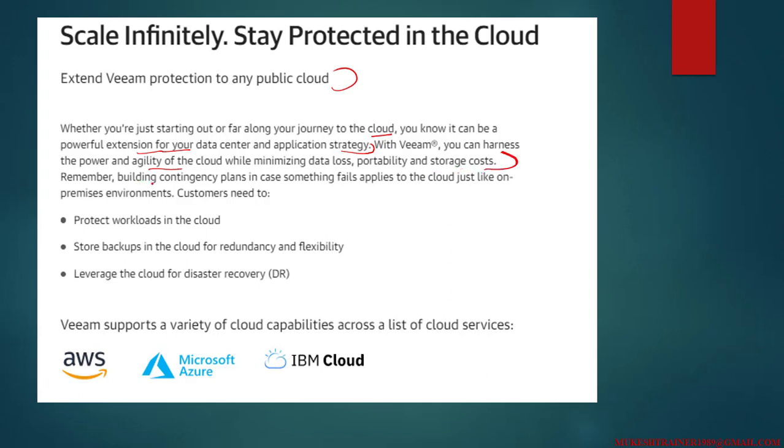Remember, building a contingency plan in case something fails applies to the cloud just like on-premise environments. Customers need to protect workloads in the cloud. Store backup in the cloud for redundancy and flexibility. Leverage the cloud for disaster recovery. And Veeam supports a variety of capability across the list of cloud services. You can use Amazon AWS, you can use Microsoft Azure or IBM Cloud.